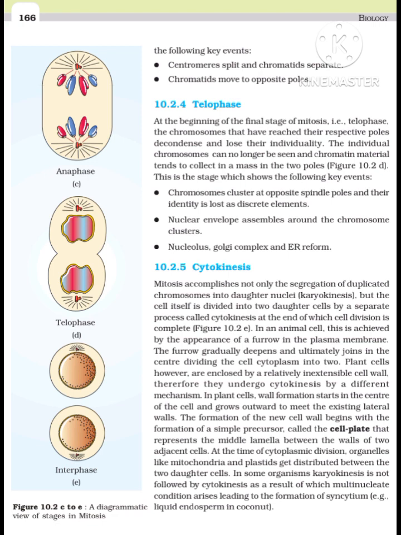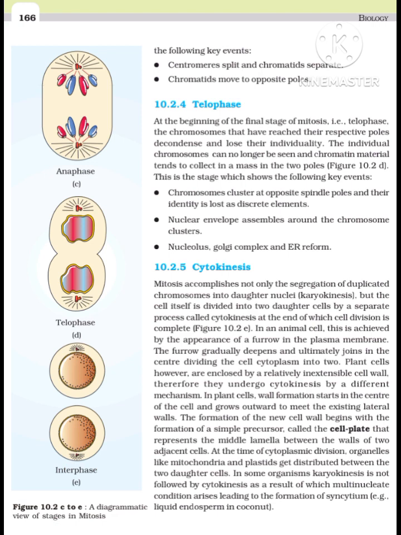This is the stage which shows the following key events: chromosomes cluster at opposite spindle poles and their identity is lost as discrete elements. Nuclear envelope develops around the chromosome clusters at each pole, forming two daughter nuclei. Nucleolus, Golgi complex, and ER reform.